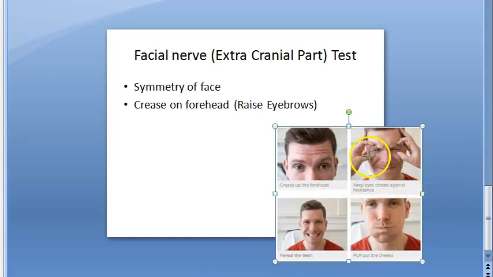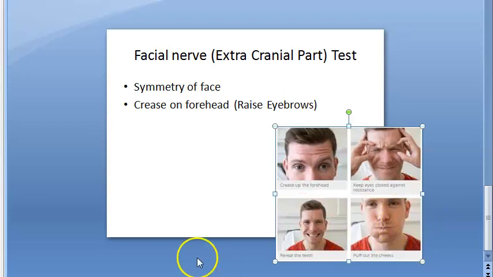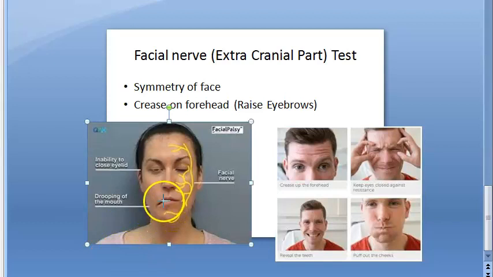Ask him to keep his eyes shut and see if you can force open the eyelids. Then ask him to smile, show his teeth. Ask him to keep air inside his mouth, cheeks like this, puff puff. Try to blow balloon type and see. Press on the cheek and see if you can still hold the air. In a person who has facial nerve palsy or facial nerve paralysis, you can see drooping of mouth, inability to close eyelid, dry eyes, like that.